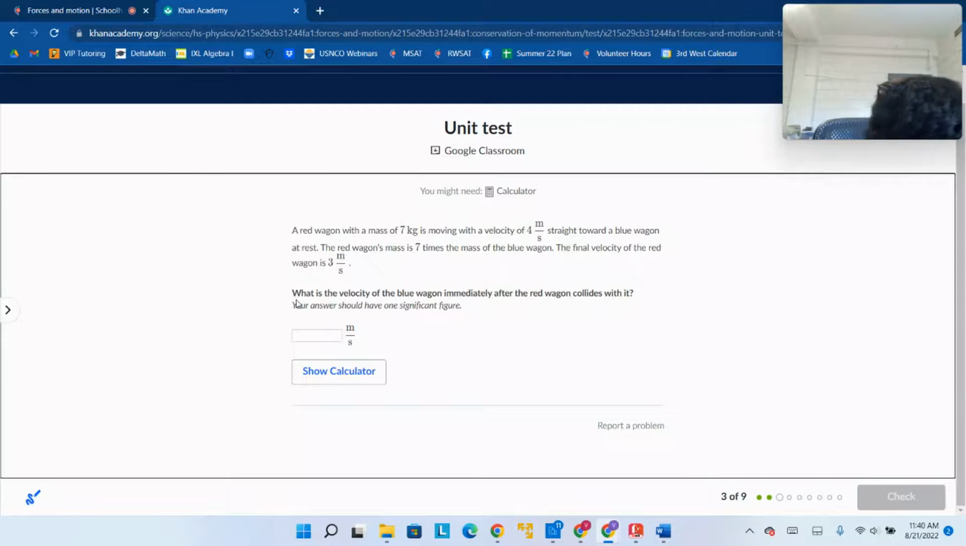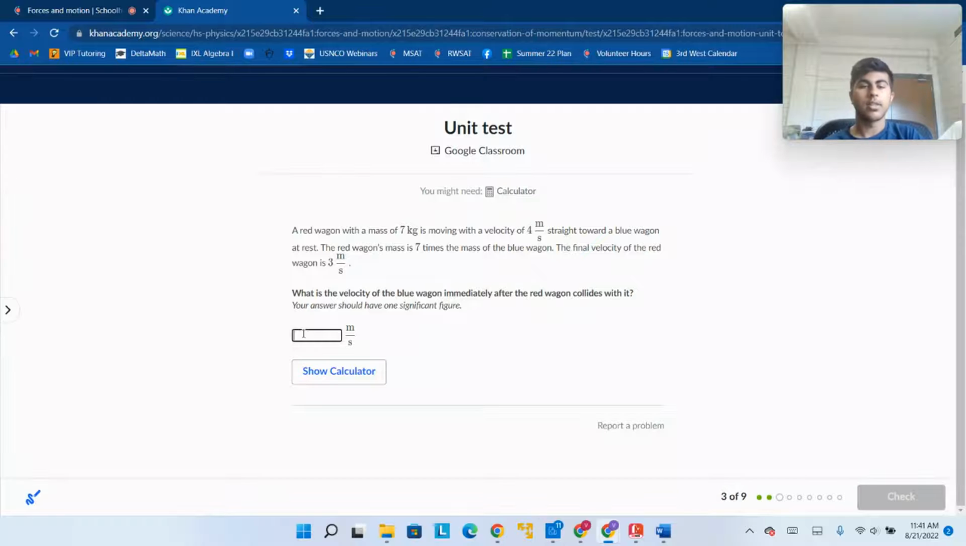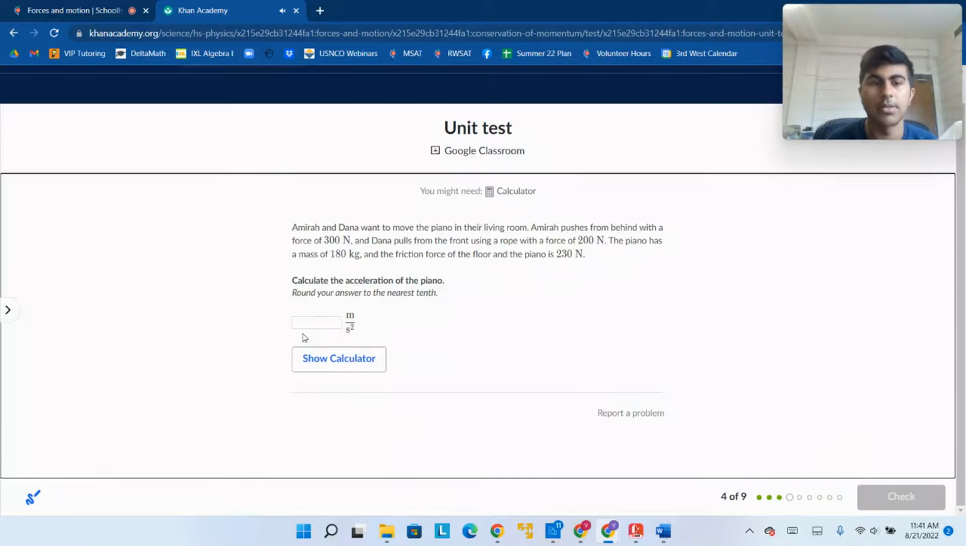And for the second one, you have 7 kilograms times 3 meters per second, plus 1 kilogram times question mark meters per second, which is going to equal 21 kilogram meters per second plus question mark kilogram meters per second. And 28 has to equal 21 plus the question mark. So the question mark is going to be 7 meters per second. That's the velocity of the blue wagon immediately after the red wagon collides with it. And we can keep going to the next question.